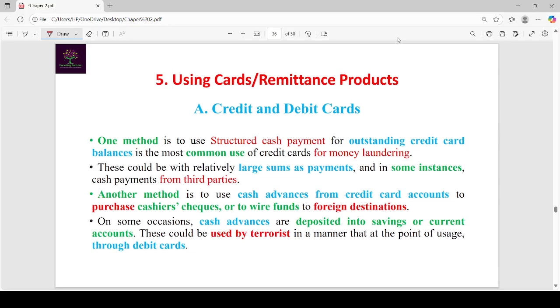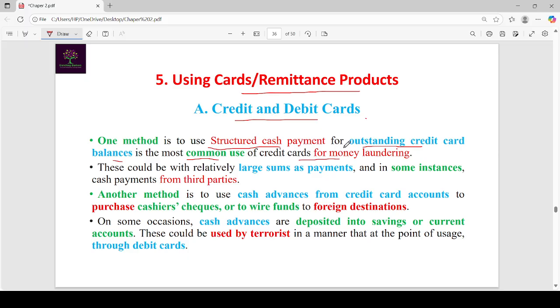The next method is credit and debit cards, under the cards or remittance product category. These are used in two ways. In one way, structured cash payment for outstanding credit card balances is the most common use of credit cards for money laundering purposes.